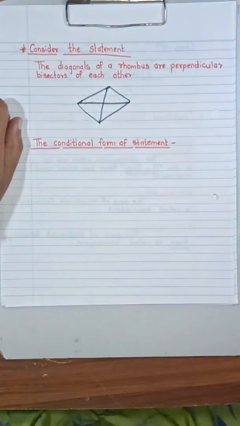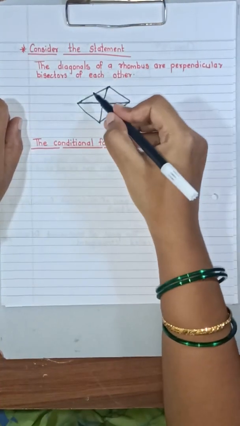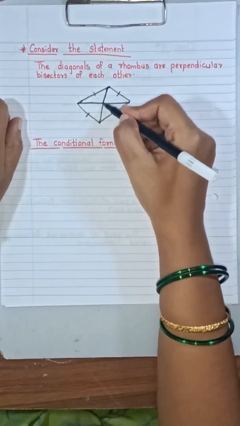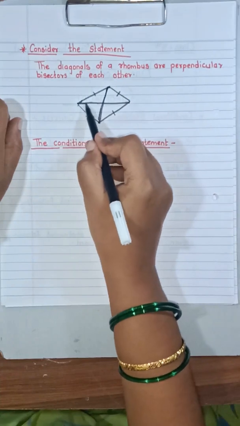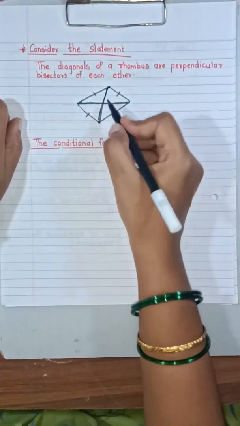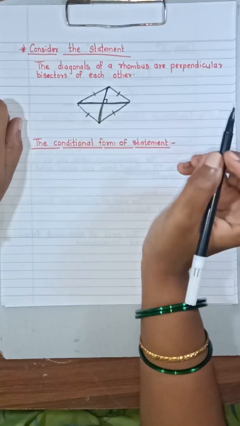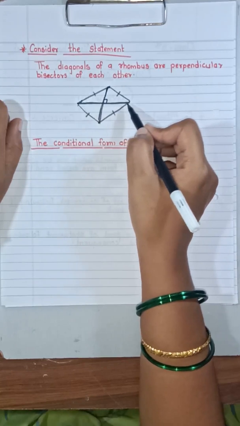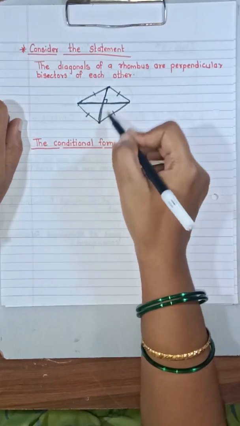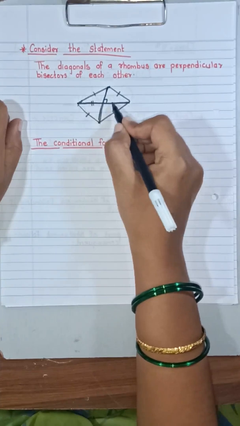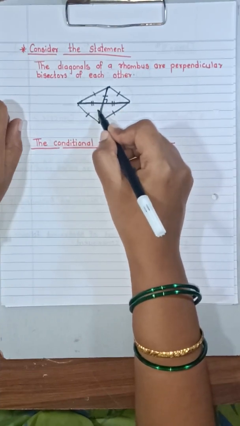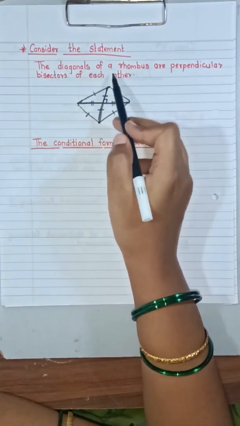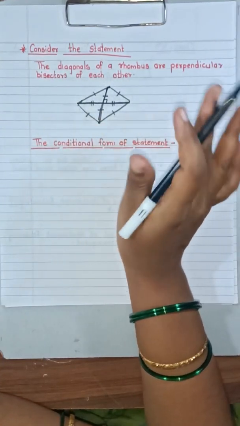You very well know that all four sides of a rhombus are equal, and these are the diagonals of the rhombus, which intersect each other at 90 degrees. We can say that the diagonals of a rhombus bisect each other perpendicularly. That means this side is equal to this side and this side is equal to this side. The statement is that the diagonals of a rhombus are perpendicular bisectors of each other.